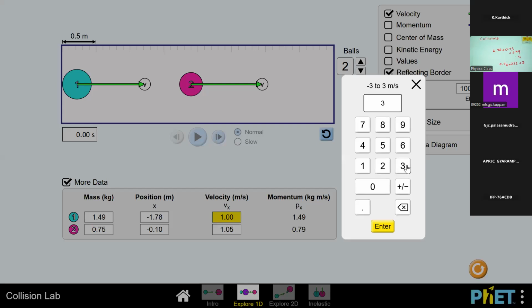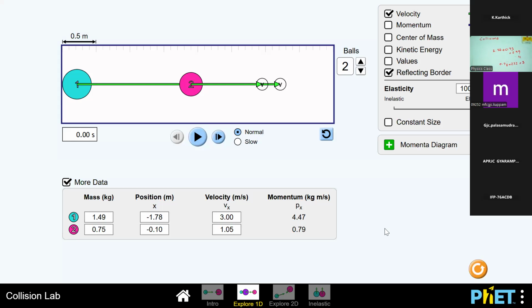So we can go to another case. Momentum, mass into velocity: 1.49 into 3 is 4.47, and the momentum of the second object is 0.75 into 1.05, 0.79. So 4.47 and 0.79 is the total momentum before collision. And the kinetic energy is 7.12. Kinetic energy does not change.